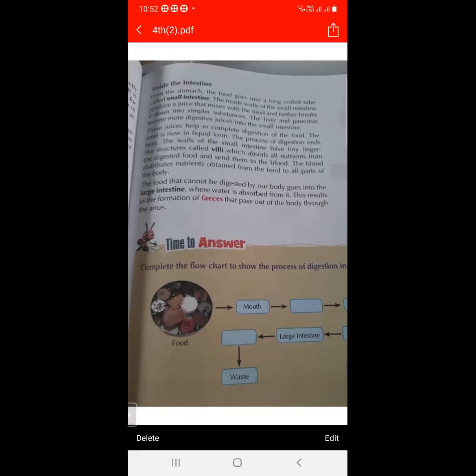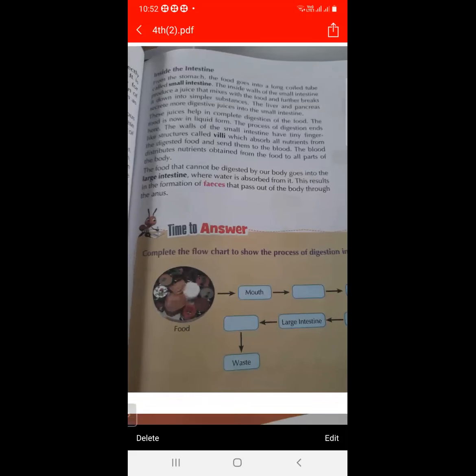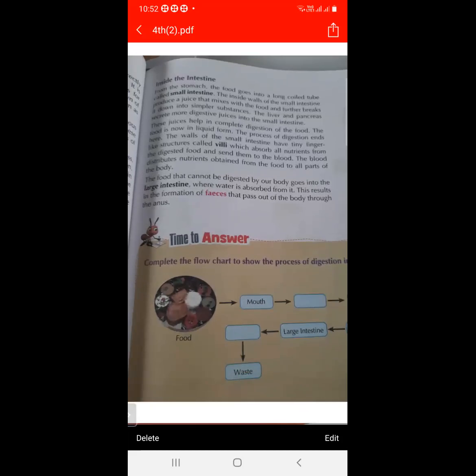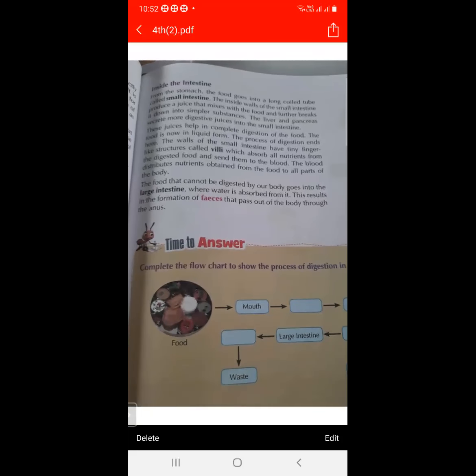It absorbs all the nutrients from the digested food and then it sends them to the blood. So what is the function of villi? It absorbs all the nutrients from the digested food and sends them to the blood. And then blood distributes all nutrients to all parts of the body.